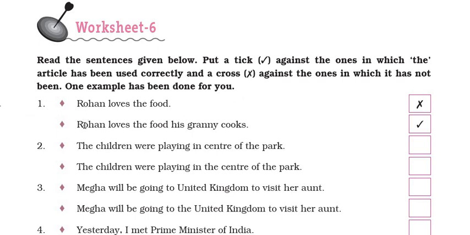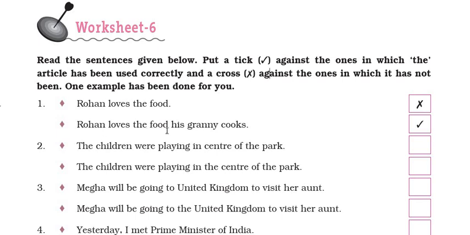Here two sentences are given. First is Rohan loves the food. Second is Rohan loves the food his granny cooks. Now if we see the usage of the article, we can understand that the usage of the article is right over here in this sentence, whereas it is not right over here. So why is it right in the second sentence? We will try to understand.